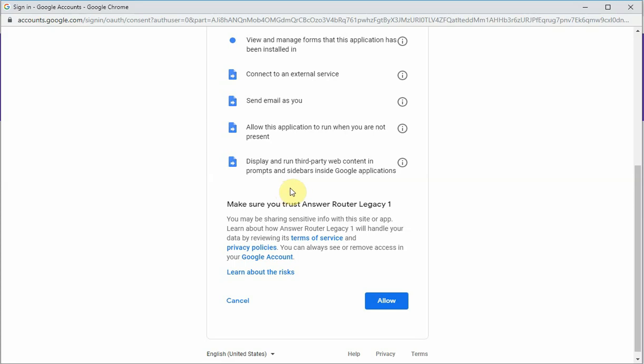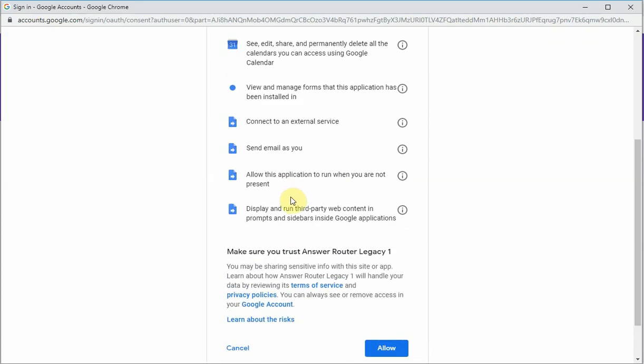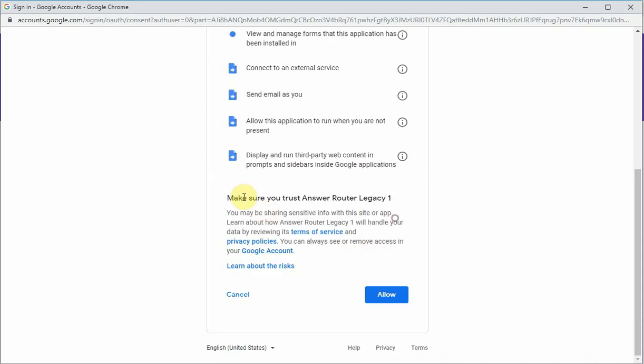The add-on needs settings in order to know what to do. You must make settings and save them so the add-on knows what to do when the form is submitted. In order to show the sidebar and the dialog boxes and to save the settings into your Google form, that's what this is for.